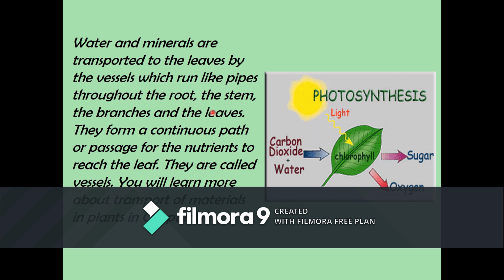They form a continuous path or passage for the nutrients to reach the leaf. They are called vessels. You will learn more about transport of materials in plants in chapter 11. So hope you understood, right? And these vessels are called xylem and phloem, which you are going to learn in detail in chapter 11.